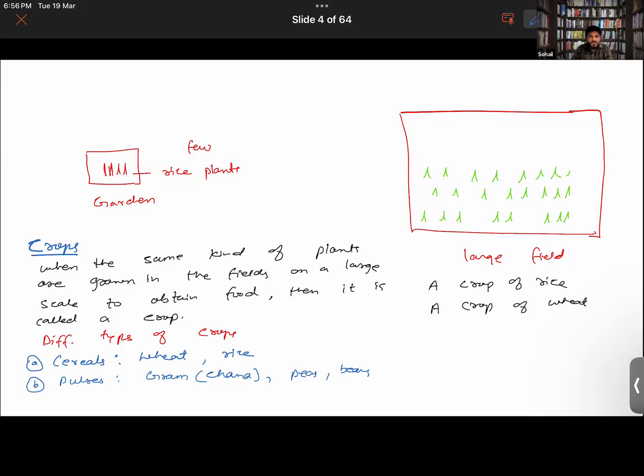So groundnut is also there. So you have oil seeds also, like sunflower, mustard, etc. Then we have the vegetables and fruits. So these are the different types of crops, right?